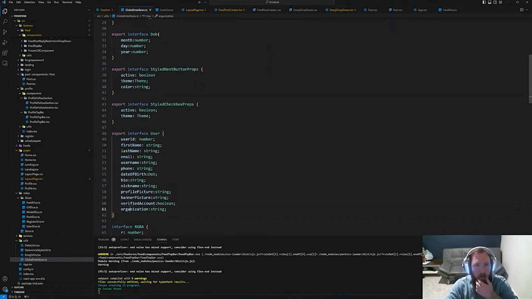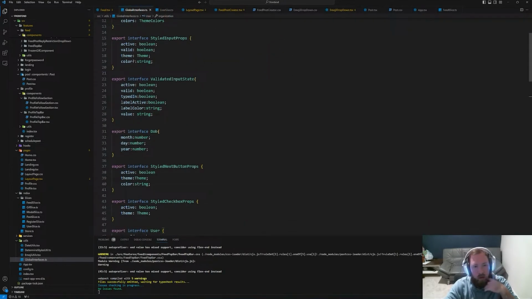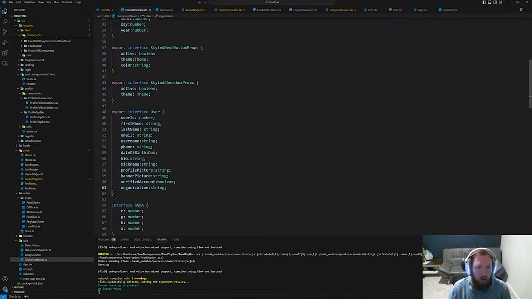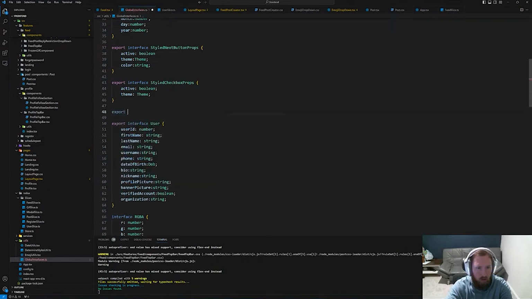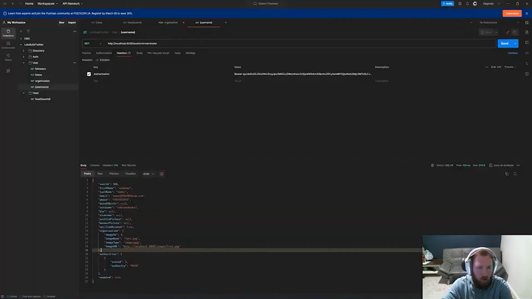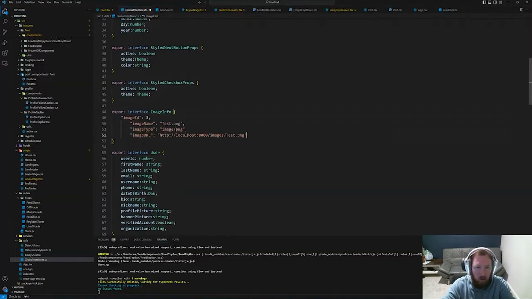Do we have an image? No. So we're gonna need, I could make an interface here, and if we get it back, we get it back. If not, whatever. So yeah, let's go ahead and say export interface, and we'll say image info maybe. And image info is going to have these properties on it: image ID, image URL, and whatever.